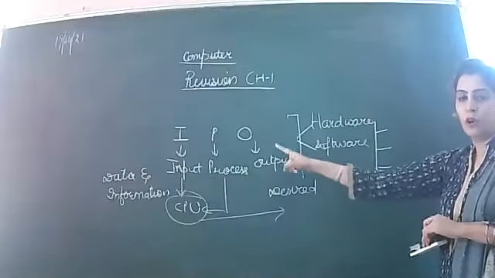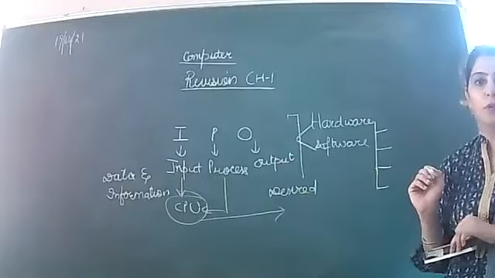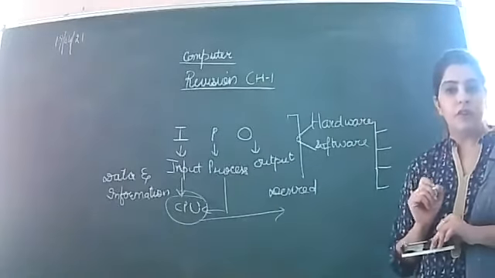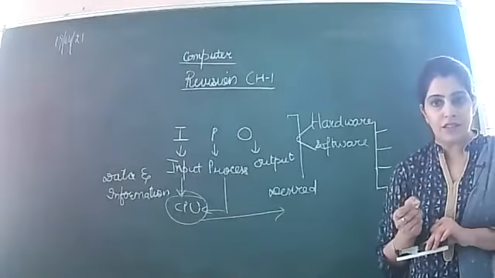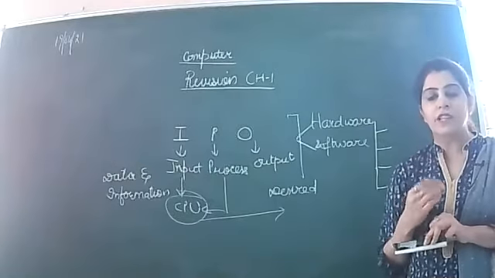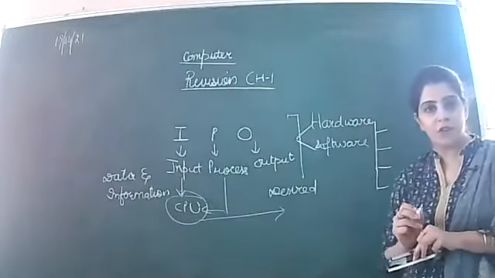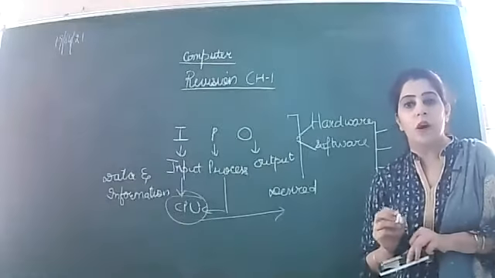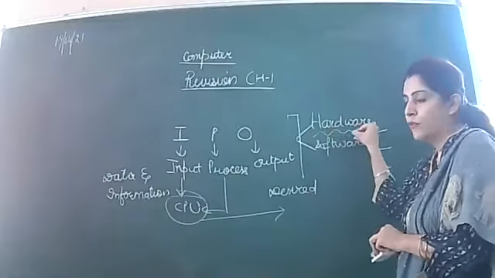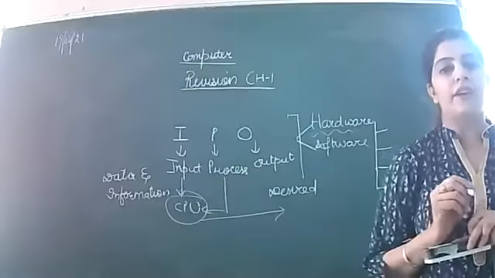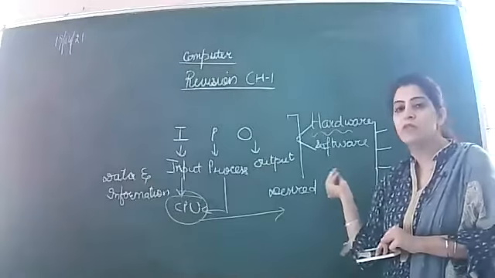Clear? In order to perform input, process, and output functions, we need hardware and software. Hardware are the physical components, physical devices which you can see as well as touch. Whereas software are the set of instructions that we require in order to operate the hardware efficiently. Means your hardware will operate effectively and efficiently only when you are giving some software.